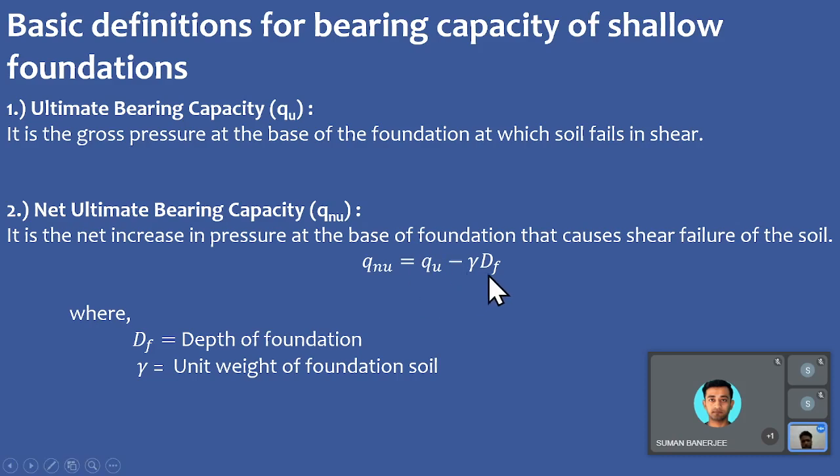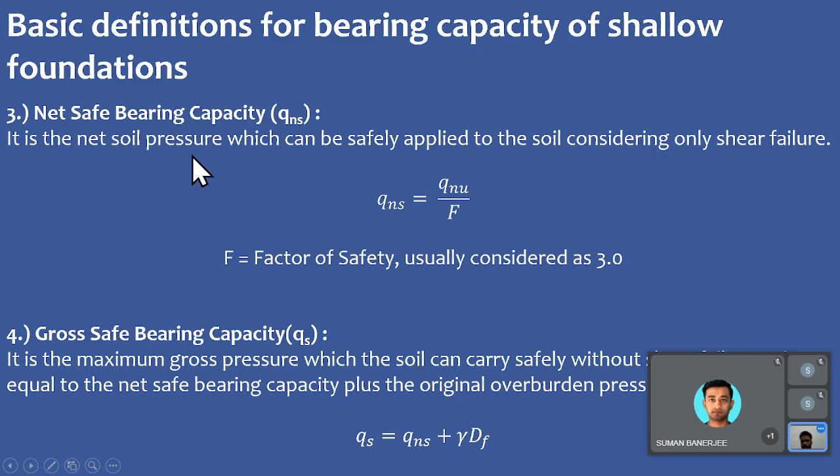Overburden pressure is given by gamma Df. Gamma is the unit weight of the soil, and Df is the depth of the foundation. Coming to the safe bearing capacity, the net safe bearing capacity is basically obtained using the factor of safety. So it is that net soil pressure which can be safely applied to the soil considering only shear failure.